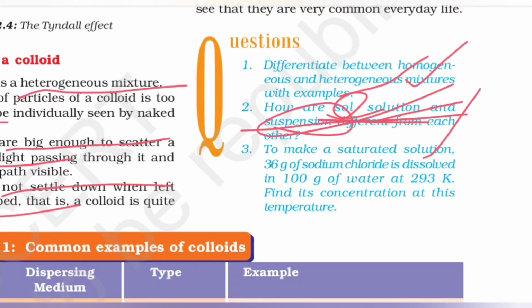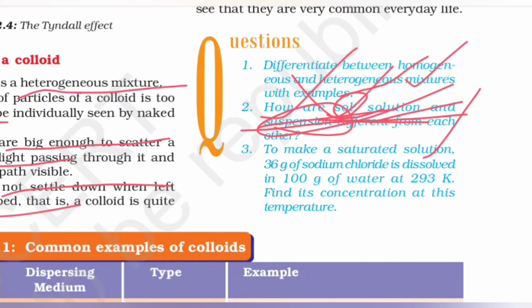The size of particles might differ. In the Tyndall effect, sol exhibits it, solution does not exhibit, and suspension might or might not exhibit. You can also talk of their appearance, their visibility, their diffusion, and their stability: sol is pretty stable, solution is highly stable, but suspension is clearly unstable.